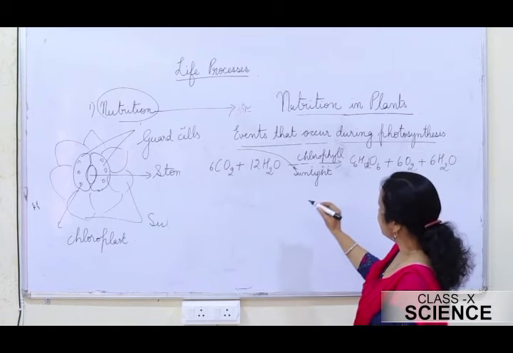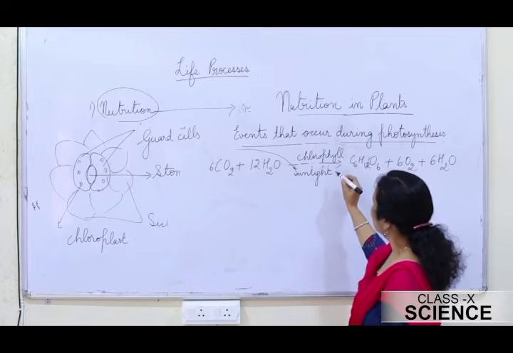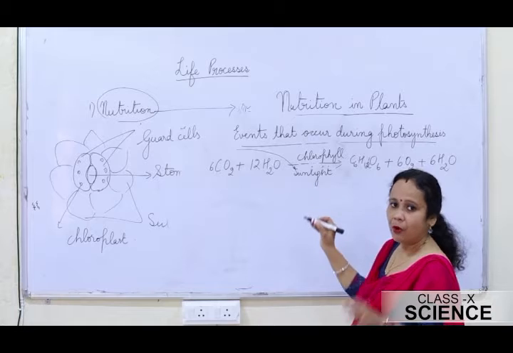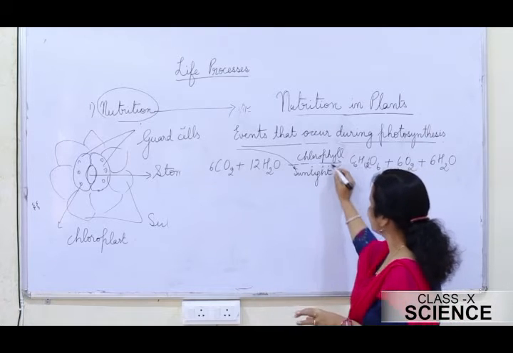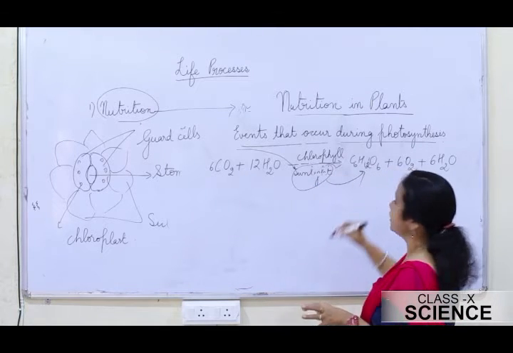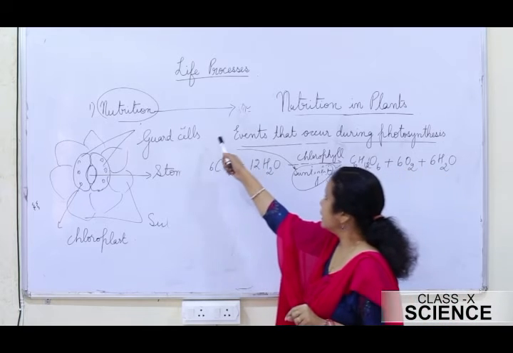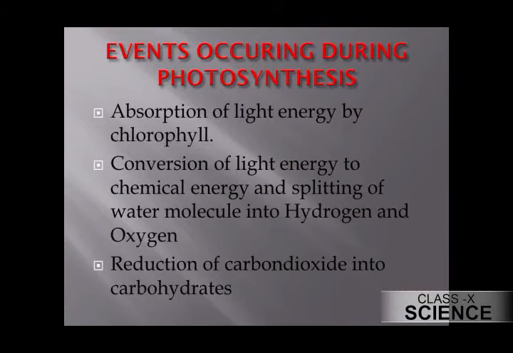Then the second one is the conversion of this solar energy, the light energy, into chemical energy. What was the first step? Absorption of the light energy by chlorophyll. Then the second step is conversion of the light energy into chemical energy, followed by the splitting of water molecules into hydrogen and oxygen. And the third step is the reduction of carbon dioxide into carbohydrate.